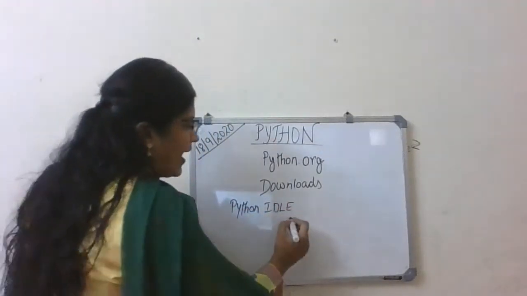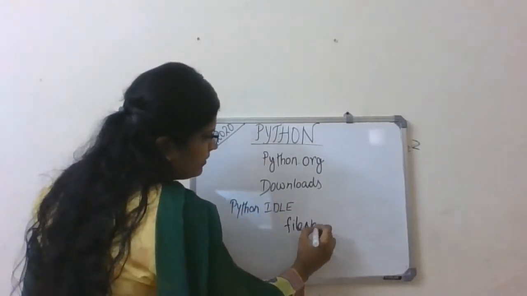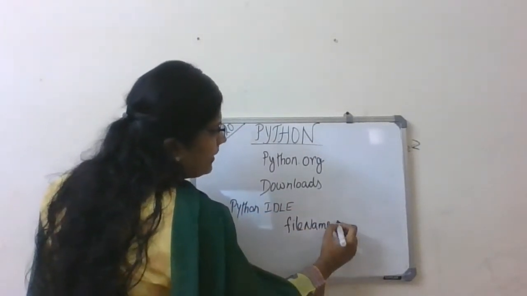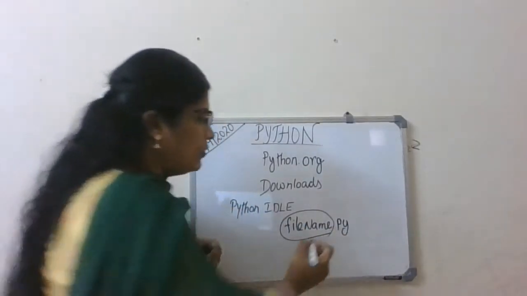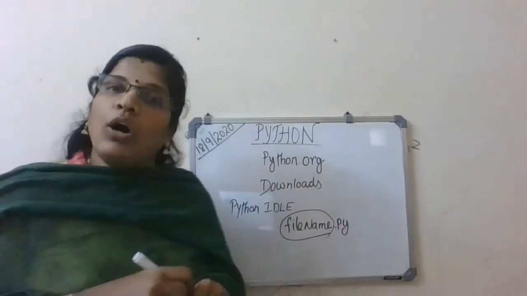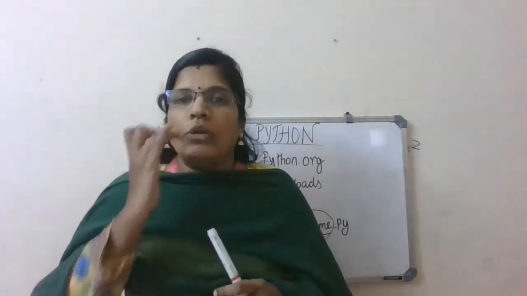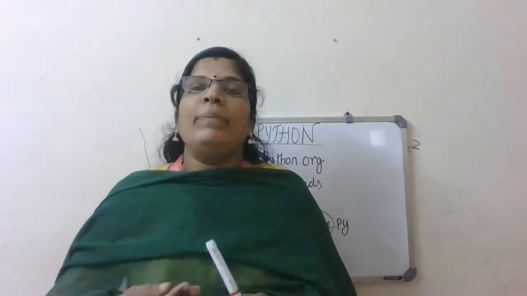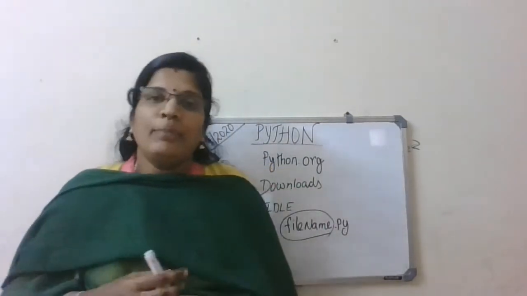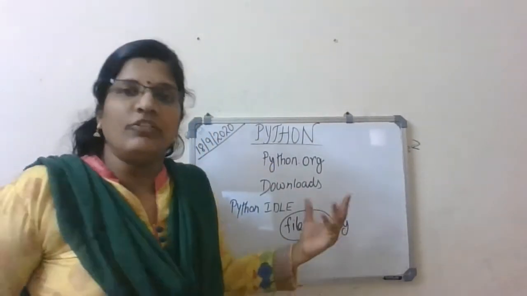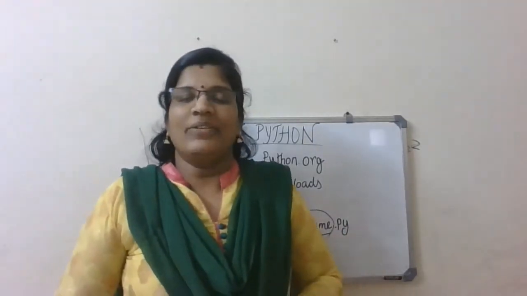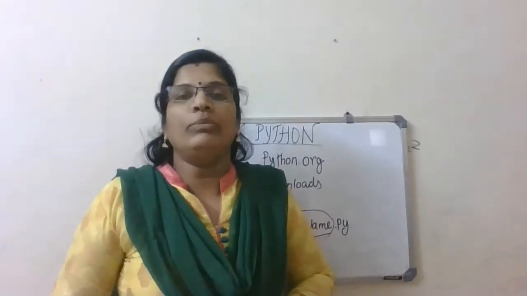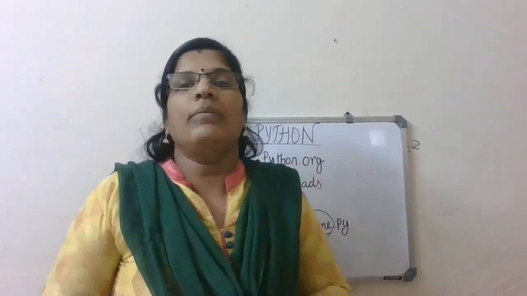For the file name, you can give any name as you like, but .py is very important. Then only the file will be identified as a Python program. Got it?